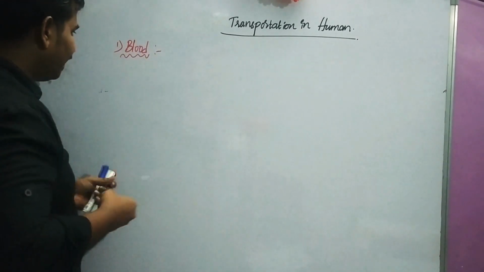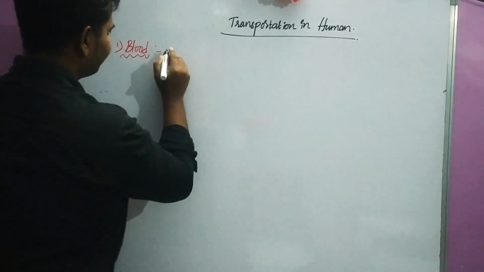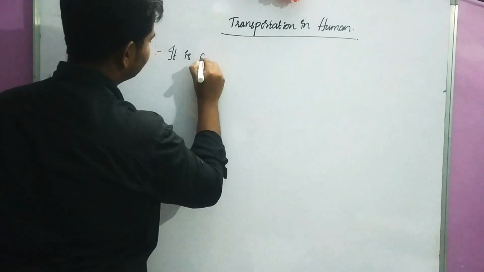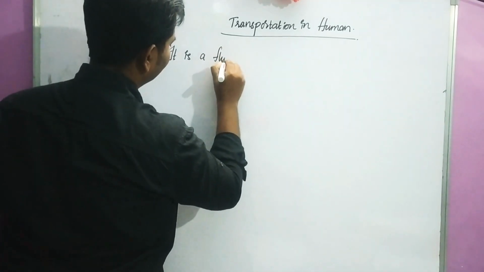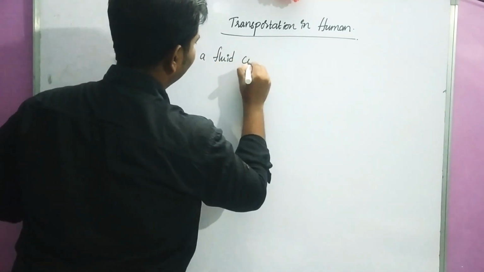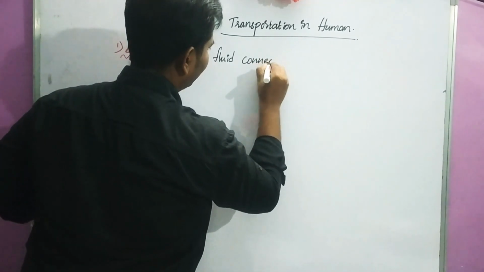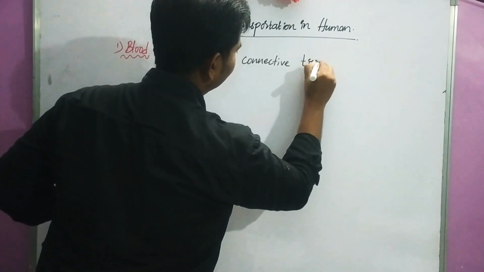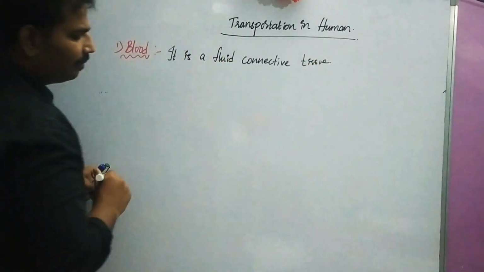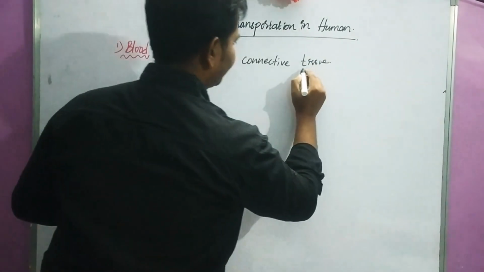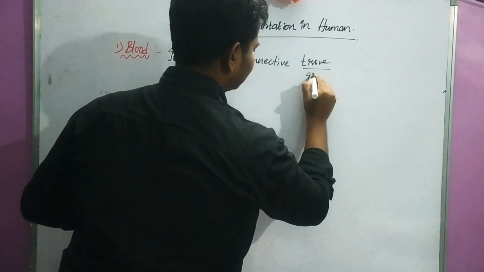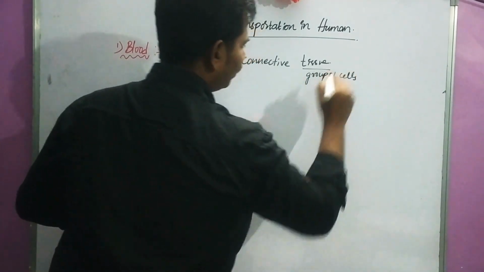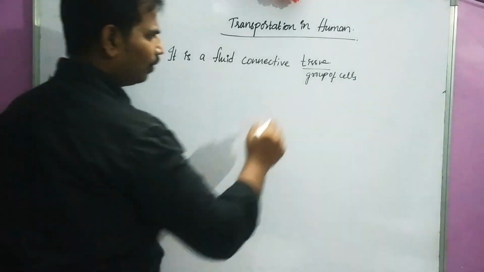So blood can be defined as a fluid connective tissue. What is meant by fluid connective tissue? Tissue means a group of cells.